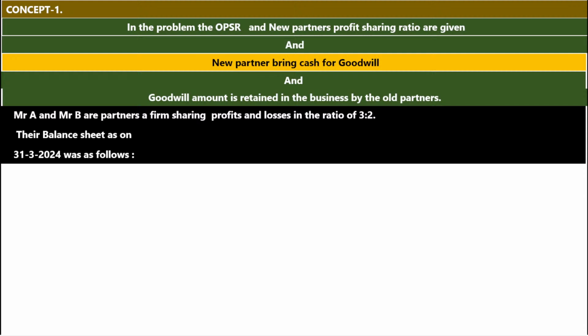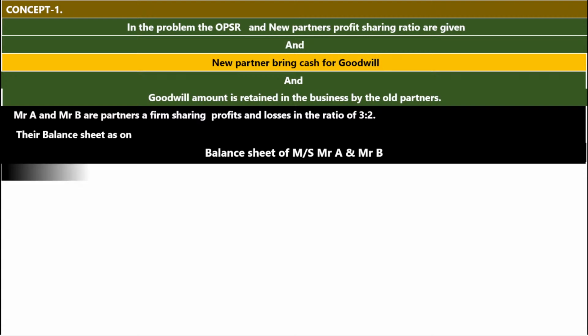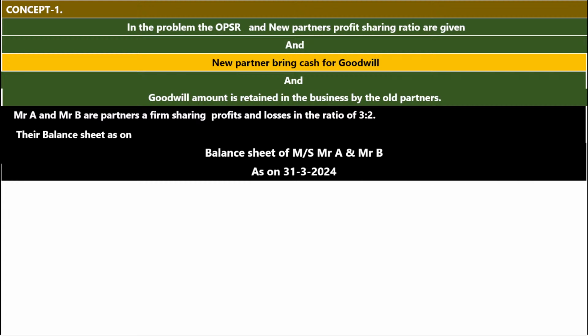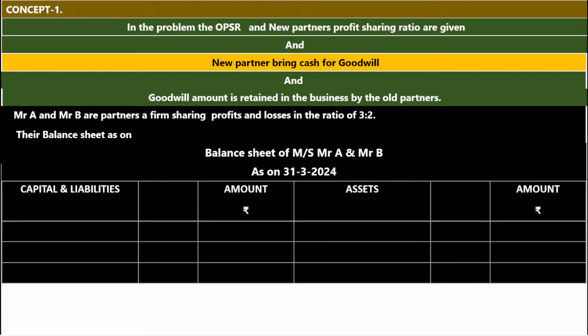The word "was" is used, it means that it is an old balance sheet. Balance sheet of Mr. A and Mr. B as on 31st March 2024. You may write it as "as at". Draw the format like this. Capital and liabilities, amount rupees, assets, amount rupees. Capital, Mr. A, Mr. B. I am not writing the amount of the capital because our main focus is only on accounting of goodwill as per AS 26. Okay, cash or bank.